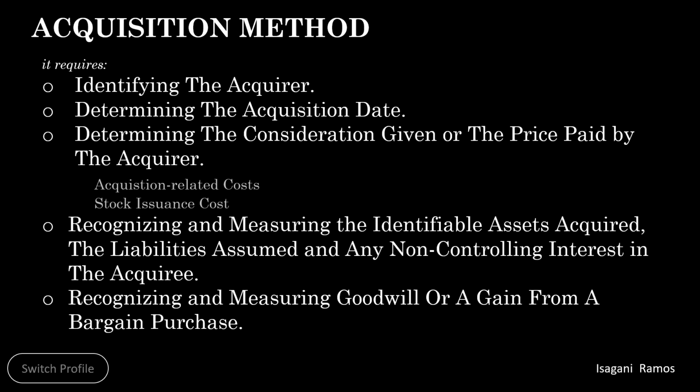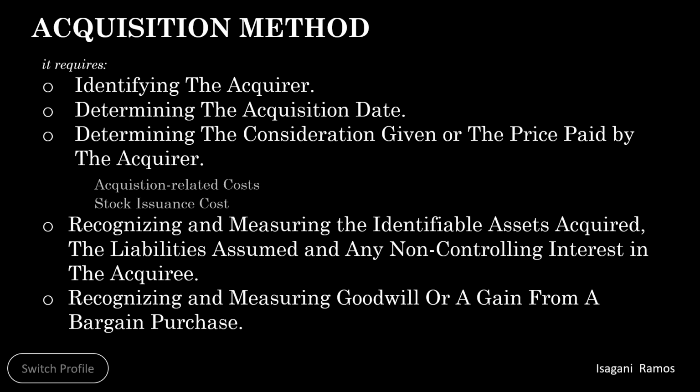Determining the acquisition date. Acquisition date is the date on which the acquirer obtains control of the acquiree. It is important because on this date, the fair values of the identifiable assets acquired and liabilities assumed are measured. The fair value of the consideration transferred is measured. The goodwill or gain on bargain purchase is calculated.